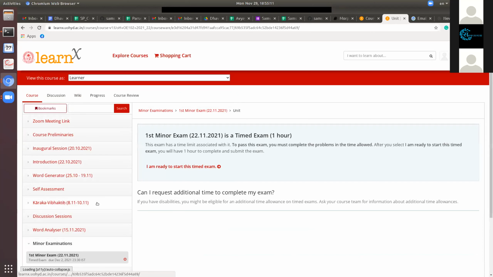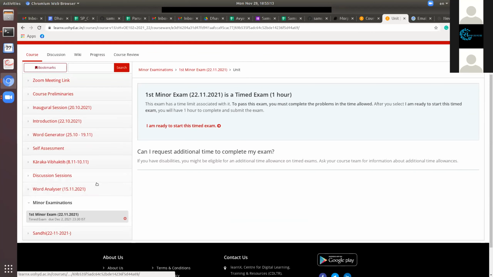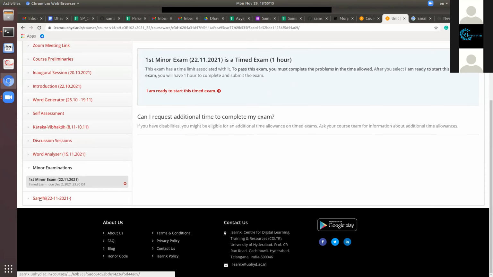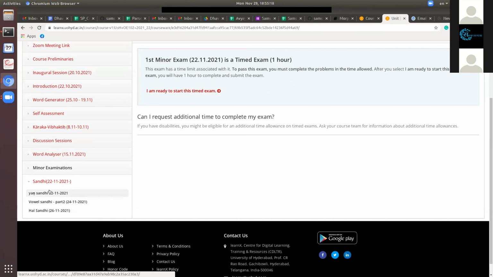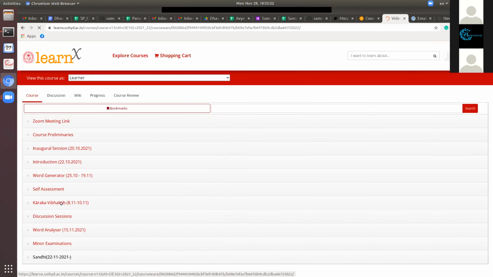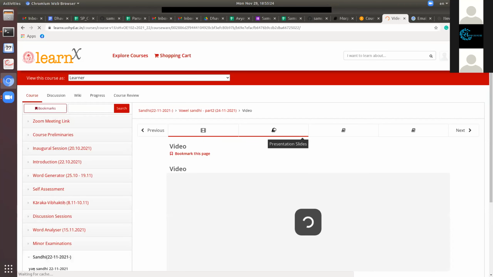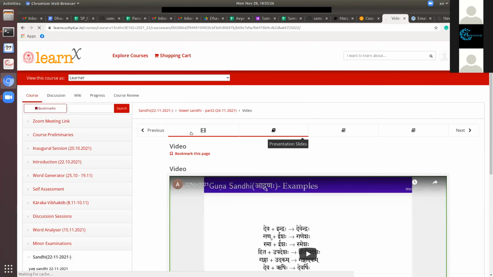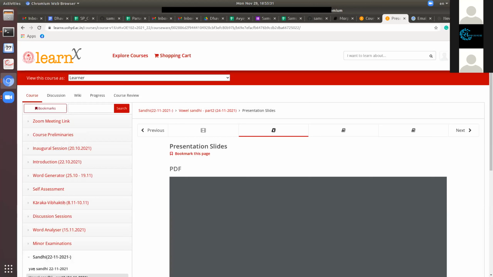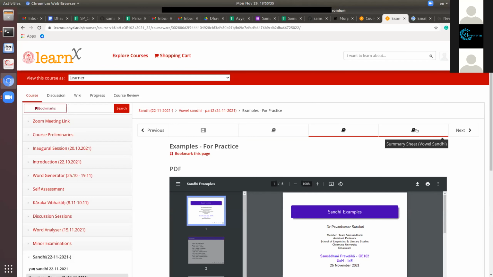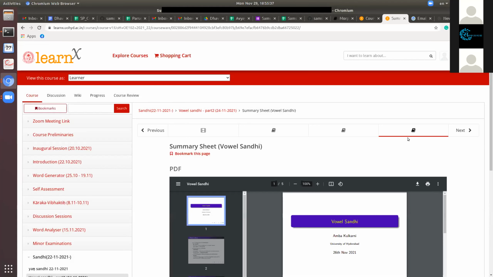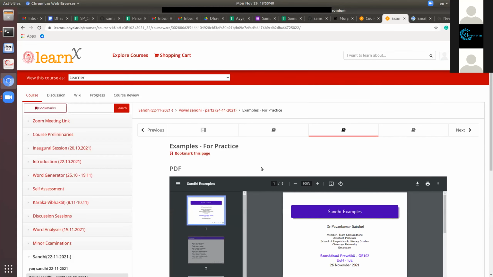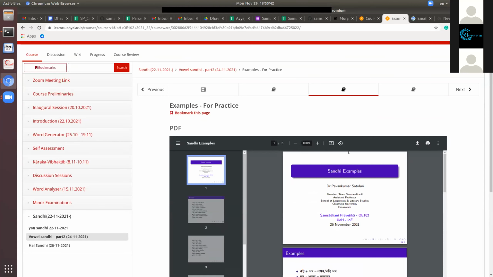This is the student screen. You can see this, right? Here, if you go to Sandhi, then you have Yan Sandhi, Vowel Sandhi and Hal Sandhi. Go to Vowel Sandhi and here you see there are 4 links. The first one is video. The second one is presentation slides, then you have examples for practice and then next is summary sheet. So the examples for practice is here.